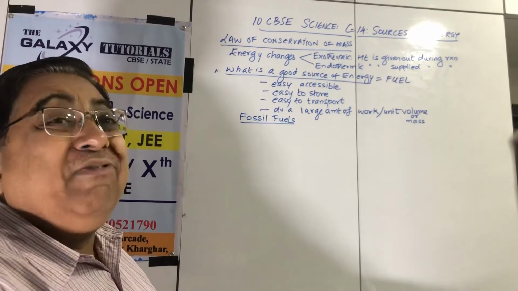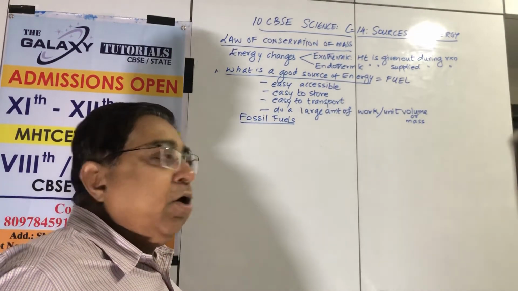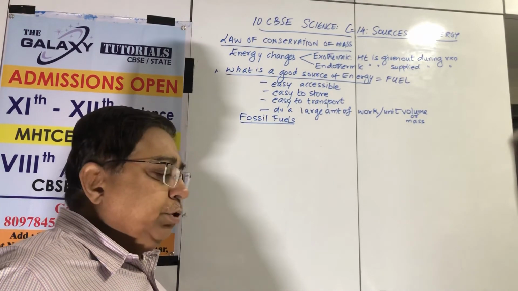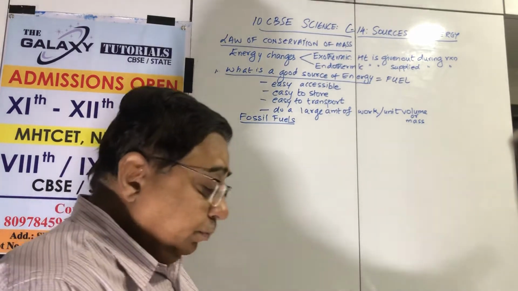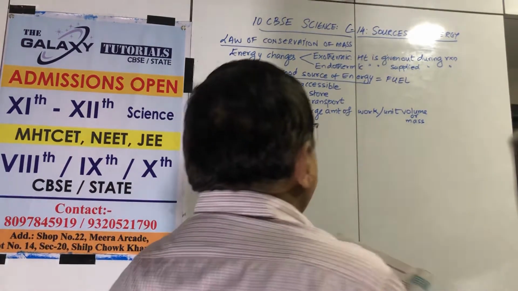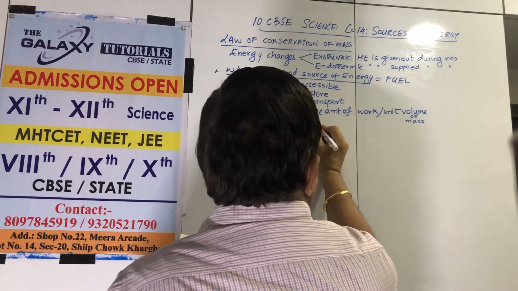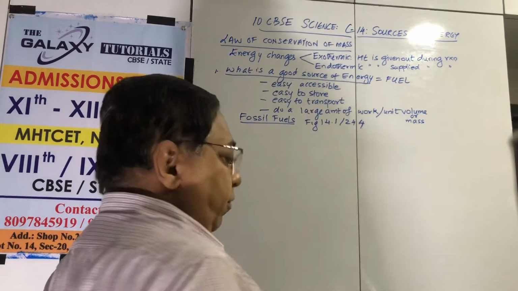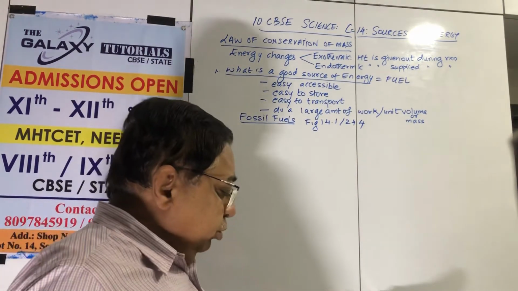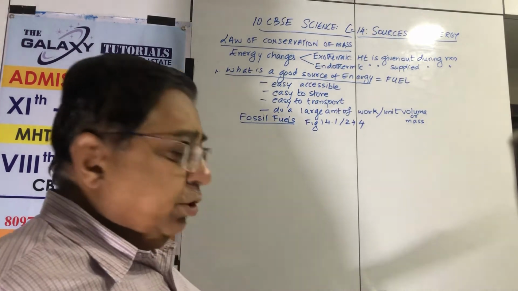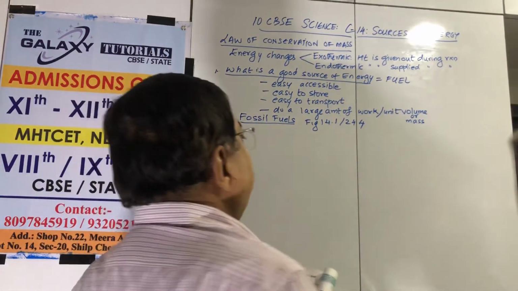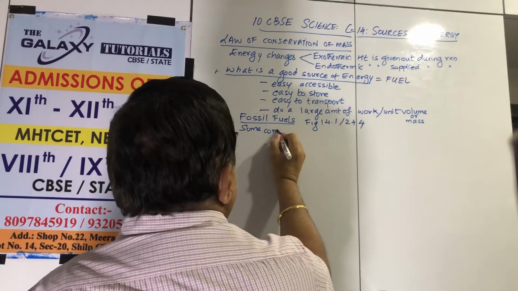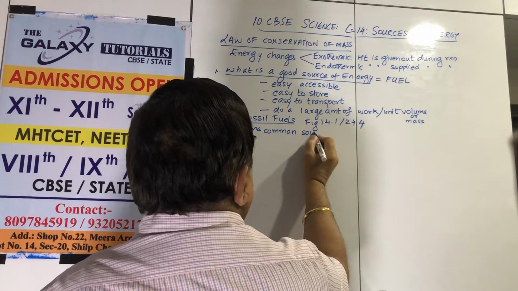As you can see now, all the vehicles, cars, buses, etc., now run on CNG. We are going to fossil fuel, found in the earth by decomposition over millions of years. So Figure 14.1 on page number 244 of the textbook is given. It shows the relative percentages of the different fuels. Now from that we can find some common sources of energy.